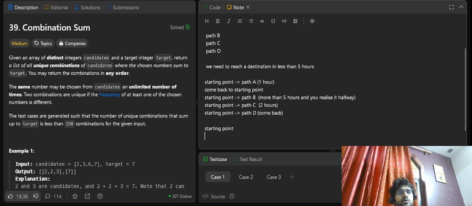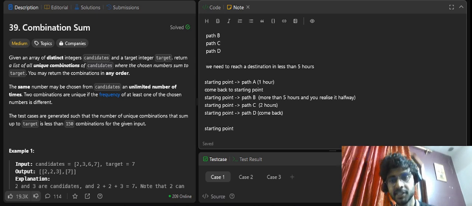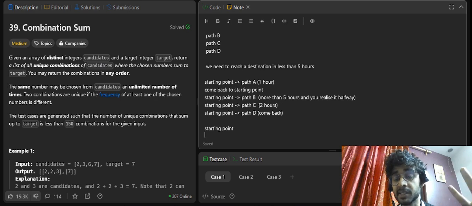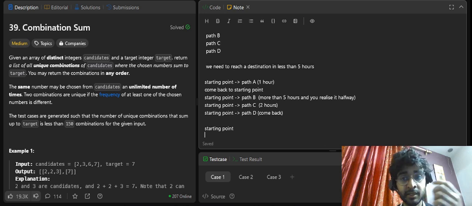If you noticed here, you are exploring all the solutions basically. But if you already come to know that you won't be able to reach a certain path in the given time, you will be coming back. I won't waste more of my time to make it certain, right? You don't want to make it certain. That way you will be losing on your petrol, or on your own patience and everything, right? So you will be like, okay, let me come back, let me not exhaust myself by exploring more of the paths.